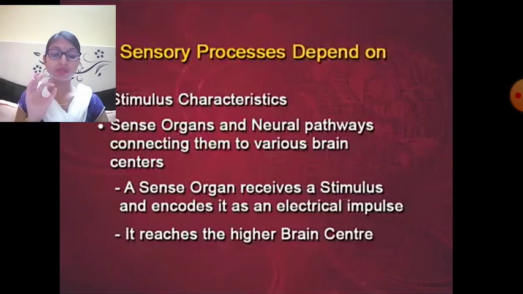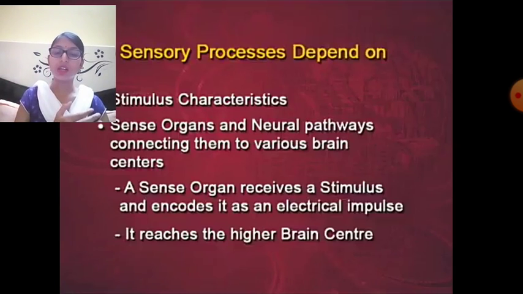So if the wavelength is in the range of 380 to 780 nanometers, only then can we detect the visual sensation and process it. This is the AL for the visual sensation. So no sensation is registered beyond this range of light.